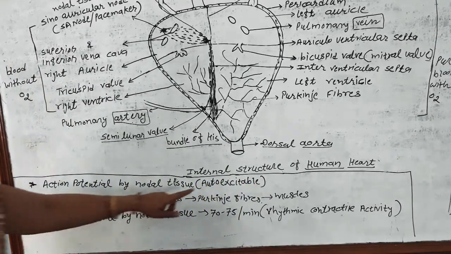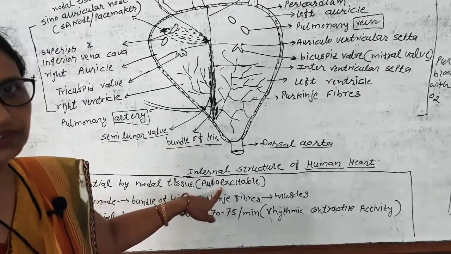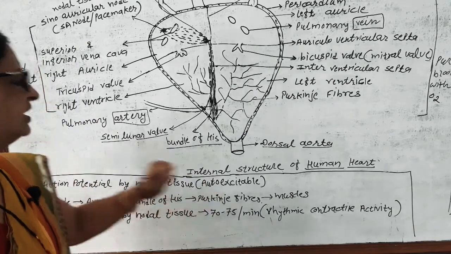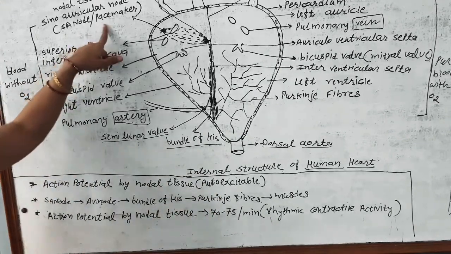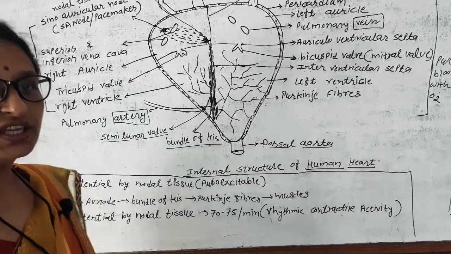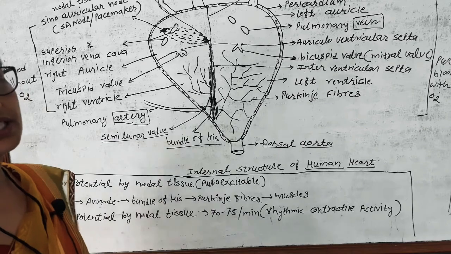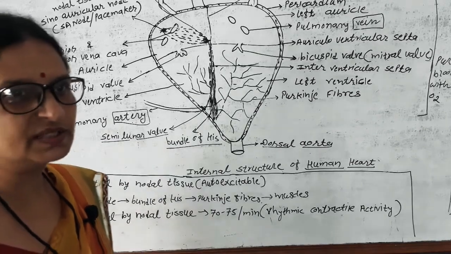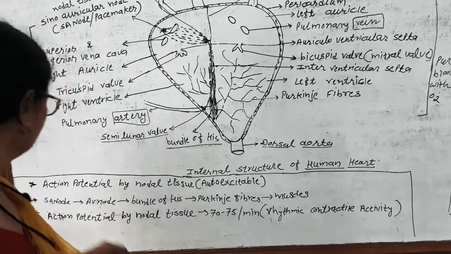Auto-excitable nodal tissue is the pacemaker. This is a neat question: if it stops its function, then what will happen? The person may die. Nowadays an artificial pacemaker can be placed.